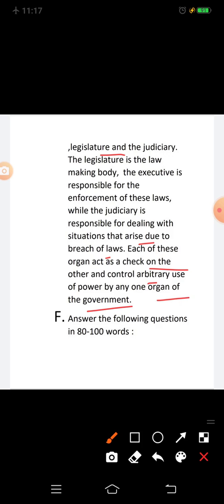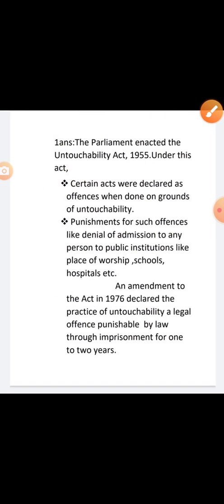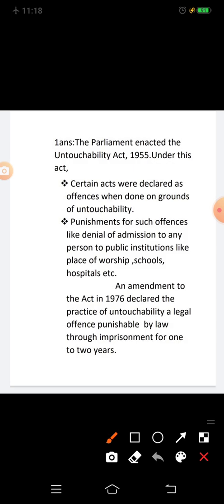Next, section F. Answer the following question in 80 to 100 words. First question: how has the Untouchability Act helped in reducing inequality in the society? Answer: the Parliament enacted the Untouchability Act 1955.